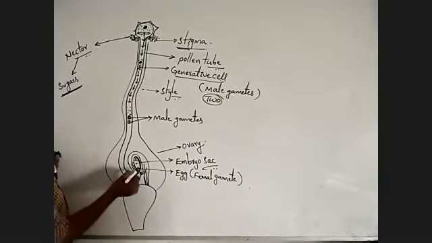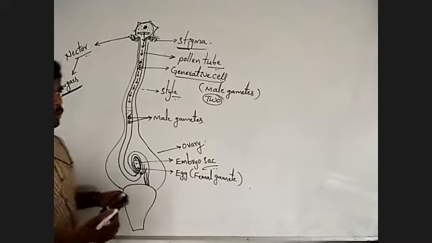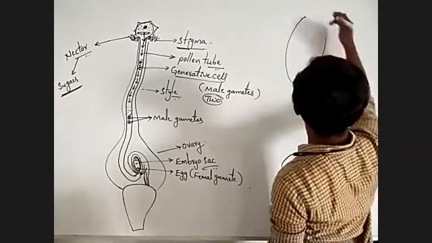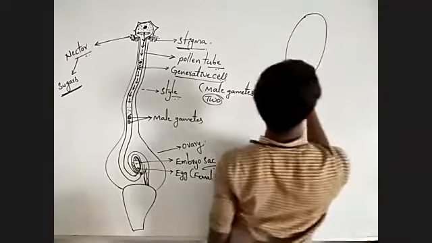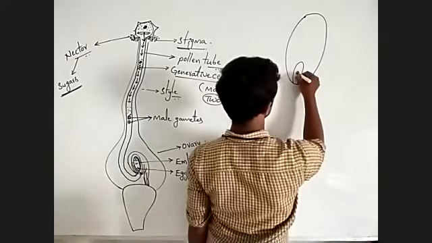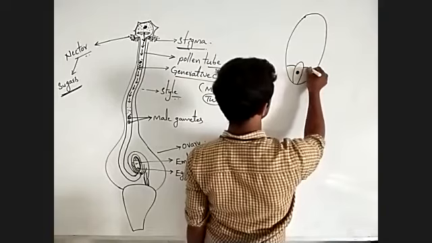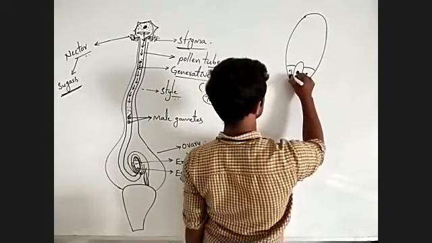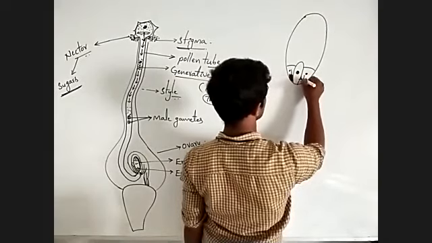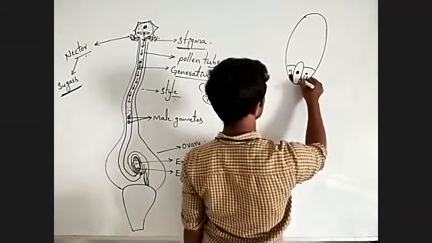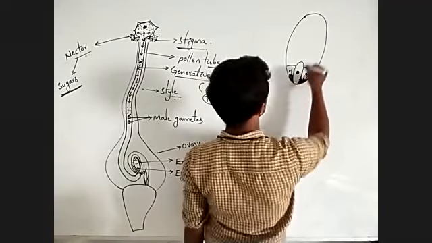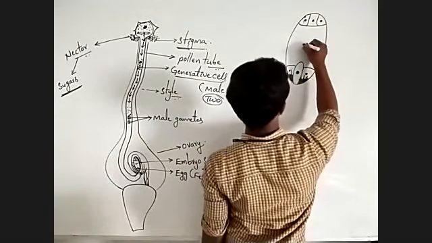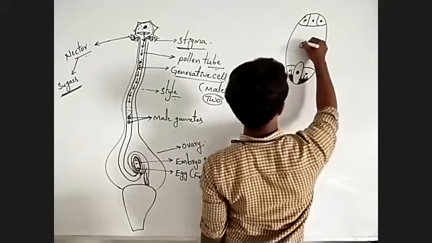Ultimately, it grows into the embryo sac. Imagine this is the embryo sac. Here, this is the female gamete. These are other cells. Here, these are the filiform apparatus. These are the other three cells. Here, the polar nuclei.